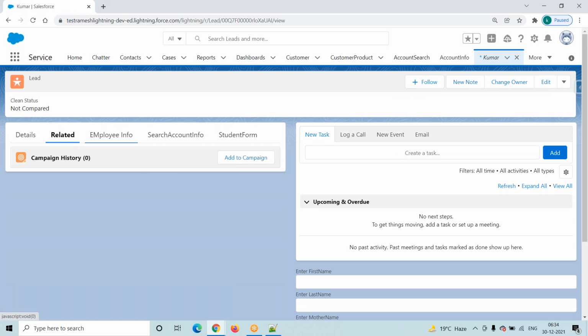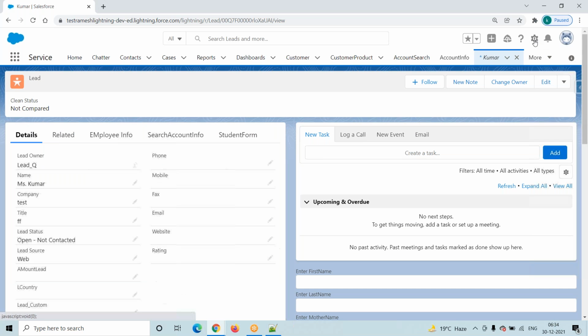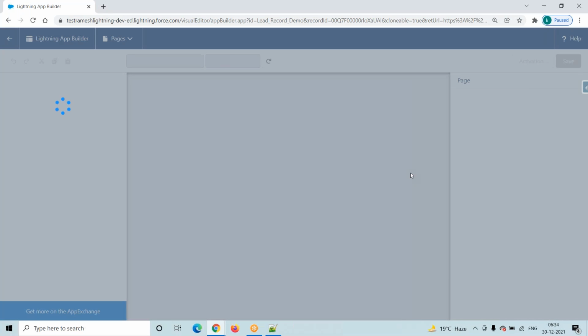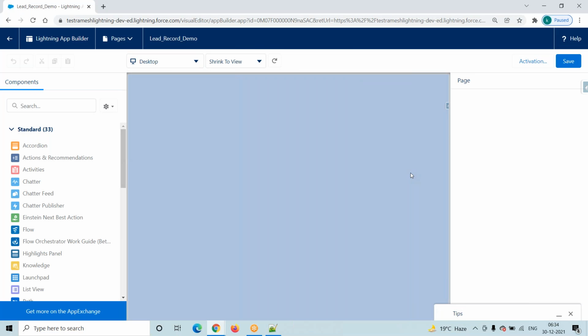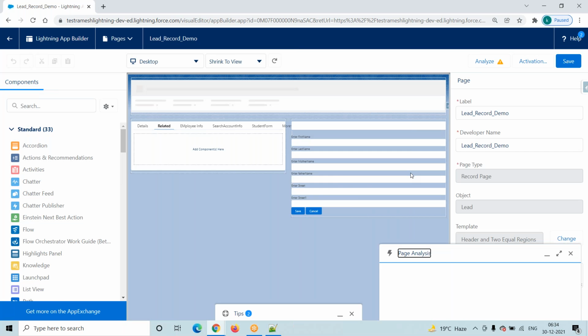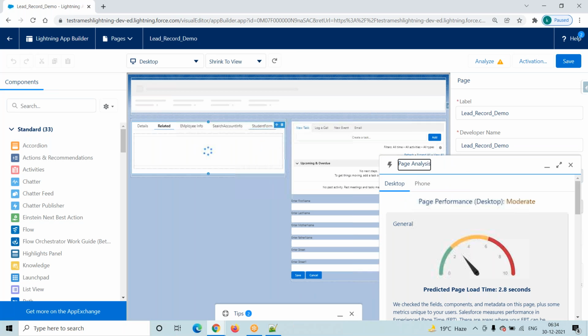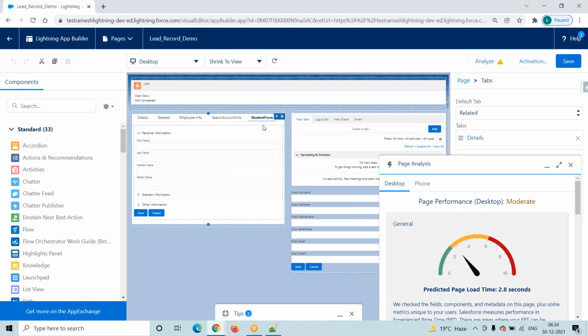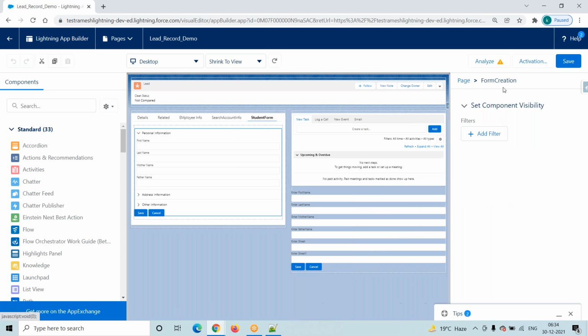Go to here and go to edit page. I will just go and create one tab. In that tab, we will add this Lightning component, whatever we develop. Now go to here. I think we added a student form here, right? This is our Lightning component. Click on this one. Yes, see here, this is our Lightning component FormCreation.